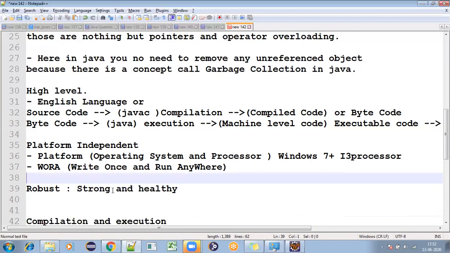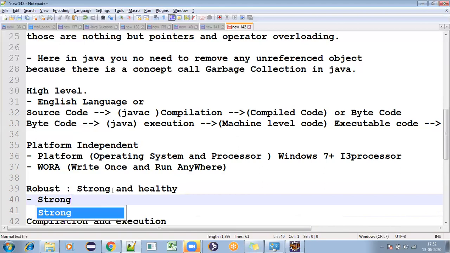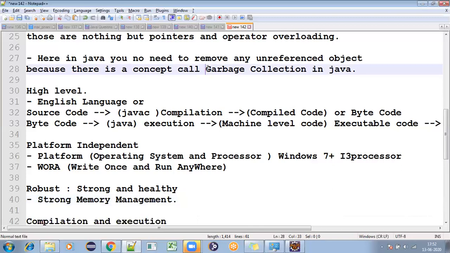There is a strong memory management inside Java. Memory management and garbage collection we'll discuss in another session. For now, robust is nothing but strong, and it provides strong memory management.